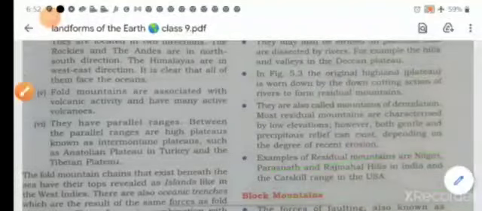The last one is your block mountain. We study it in 6th class, 7th class. The block mountains are formed by faulting.